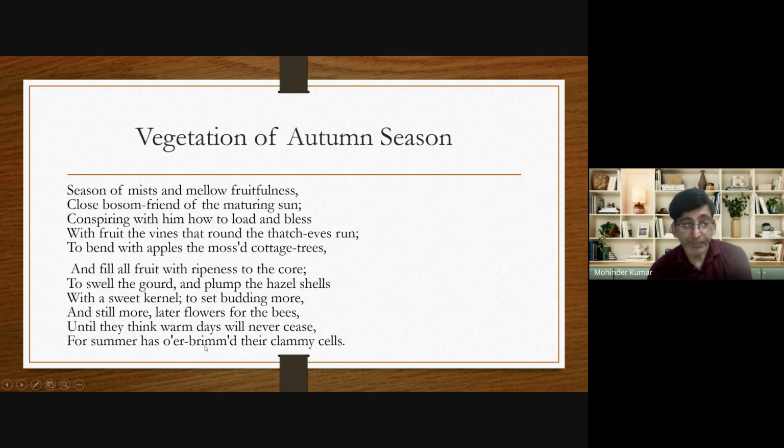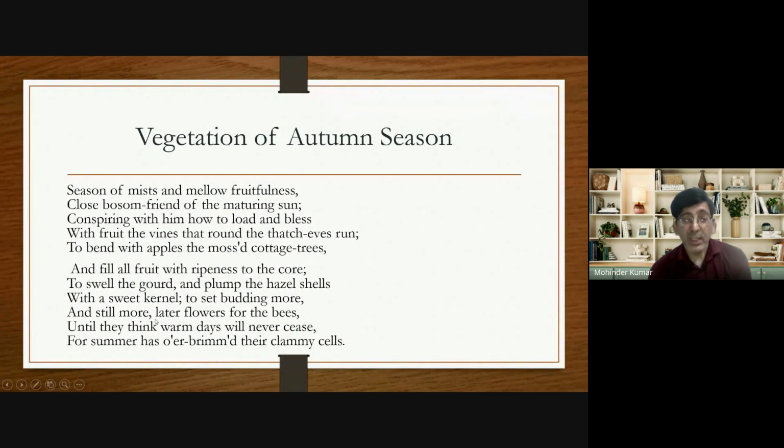They have collected that juice in their beehives, and even their beehives are full of honey. And for summer has overbrimmed their clammy cells. Clammy cell here stands for beehives. Overbrimmed means full of. So even their beehives are full of honey, and still there are more and more flowers on the plants to suck the juice.